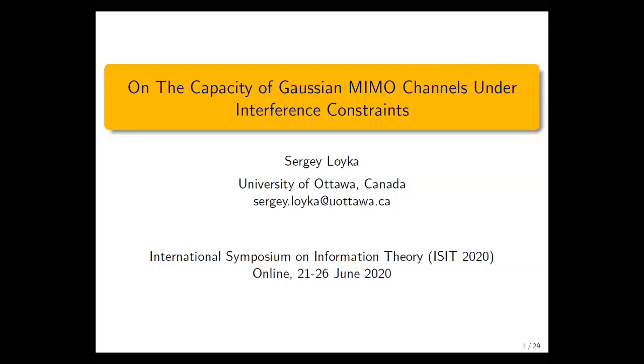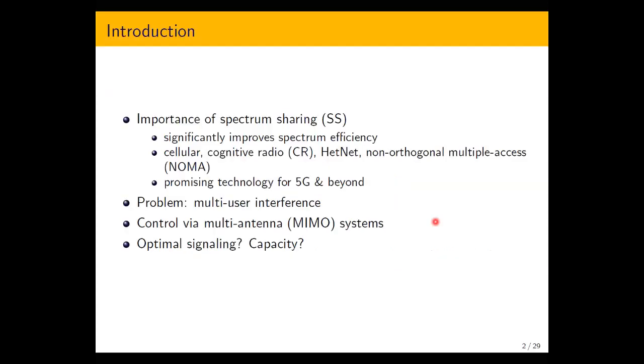I begin with a brief introduction to emphasize the importance of spectrum sharing. It significantly improves spectral efficiency. It is widely used in modern wireless systems such as cellular, cognitive radio, heterogeneous networks, non-orthogonal multiple access, and so on. And it is a promising technology for 5G and beyond. However, there is always a problem with this approach: multi-user interference. Users making use of the same frequency generate interference to each other.